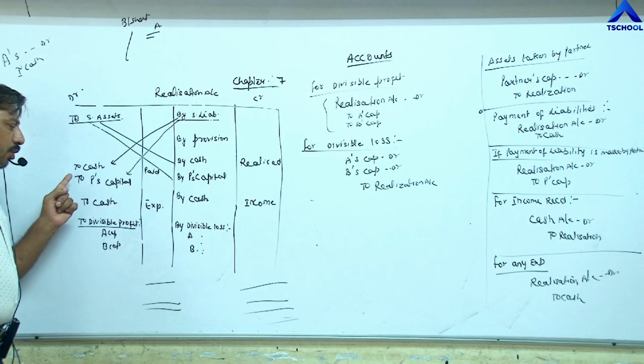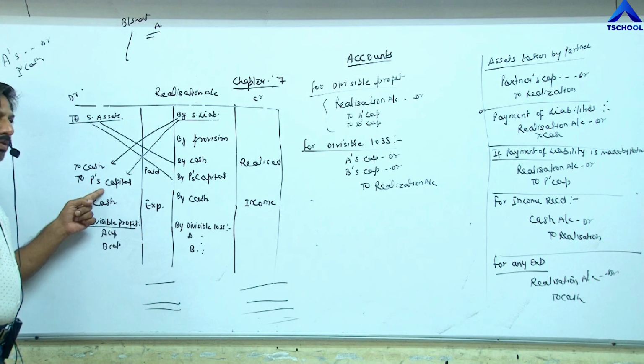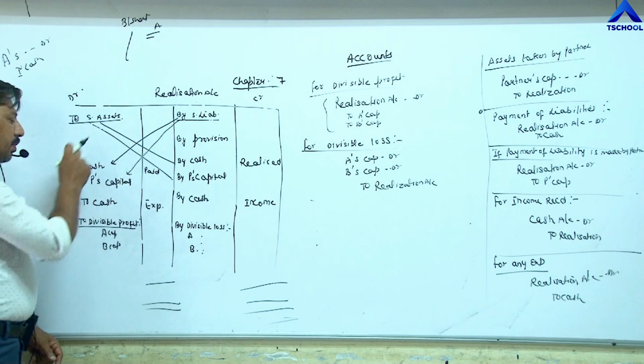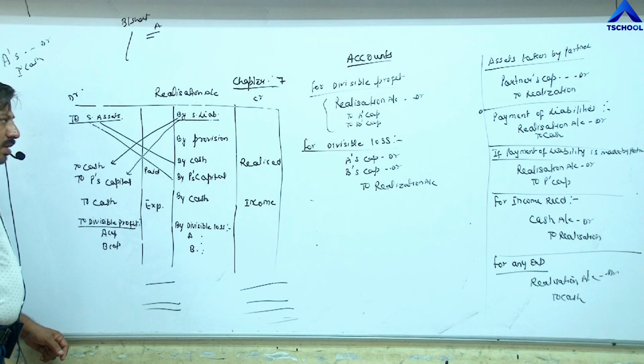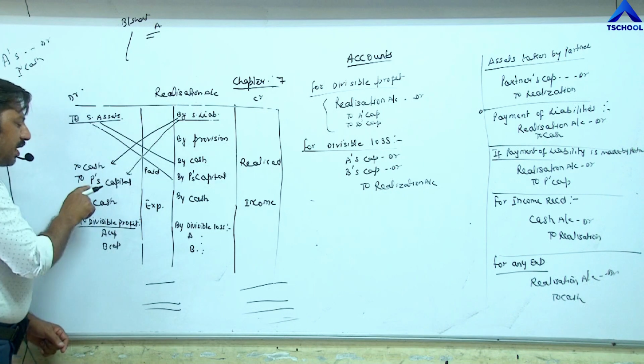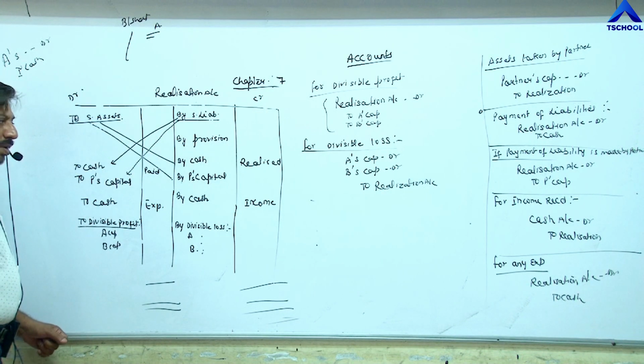If a liability is paid out by the partner, then debit the partner's capital. If it is paid by cash, it is a payment of liability: debit the realization account and credit cash. If the liability is paid by the partner, debit the realization account and credit the partner's capital.